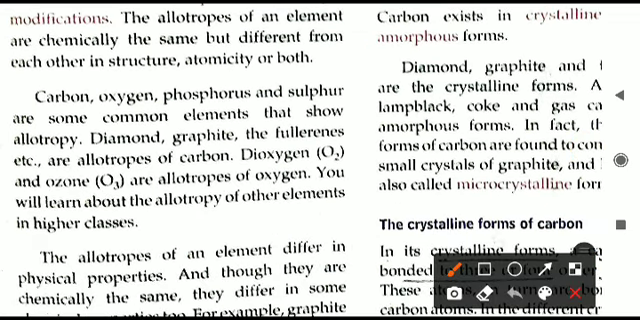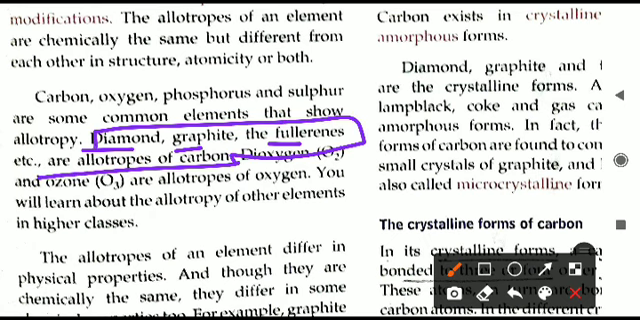So what are the elements which show allotropy? Carbon we have already seen. Oxygen also shows allotropy. Phosphorus shows allotropy. Sulfur shows allotropy. All these you have to learn. Carbon, oxygen, phosphorus and sulfur are examples of elements that show allotropy. Now, about the allotropes of carbon: diamond, graphite, fullerenes. They are the allotropes of carbon.